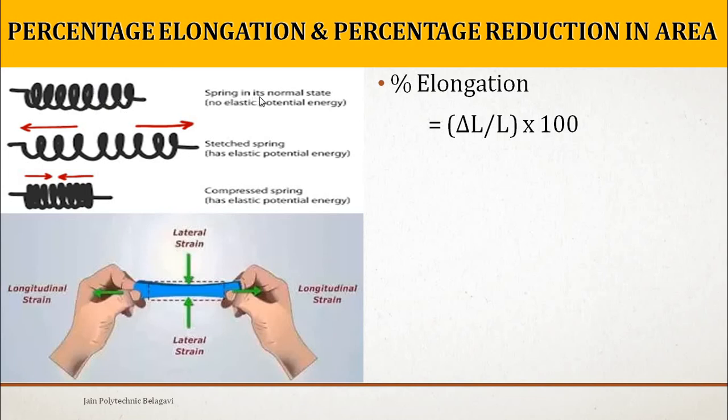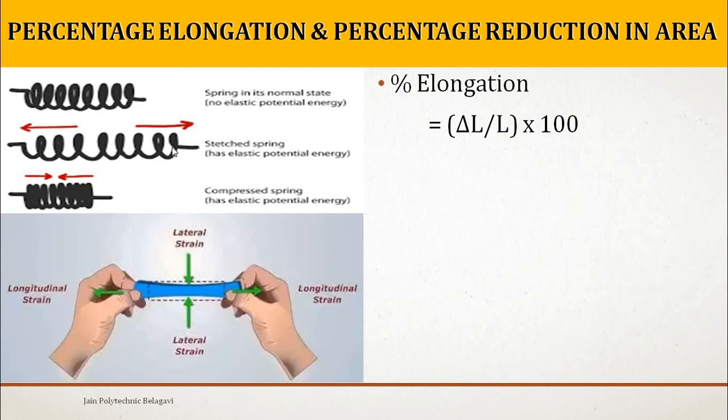So, the spring in its normal state. Now it is pulled with a tensile load, a stretched spring. It has increased in length, correct? Now you can see the third spring here. It is a compressed spring, because a compression load is applied and it has been compressed.